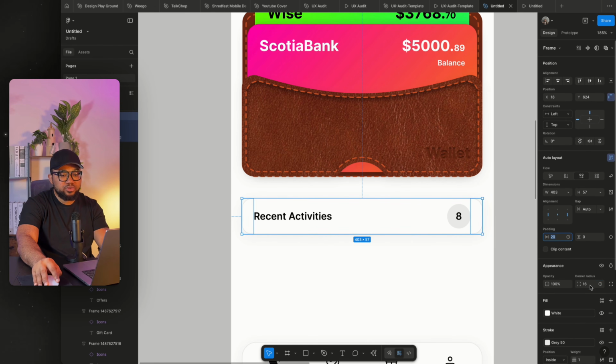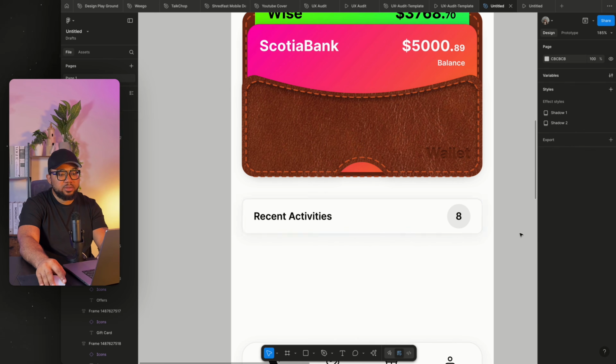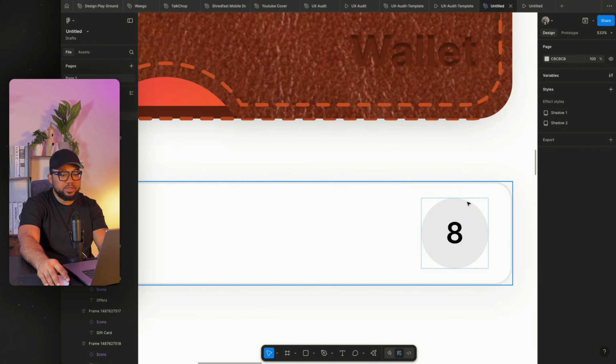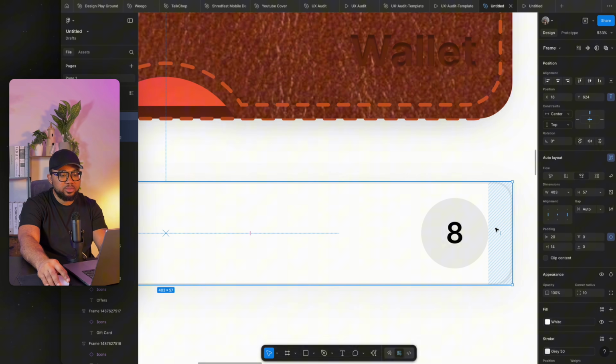The corner radius is too much. I'm going to reduce it to 10. Yeah, so I'm going to reduce this to 14, that is fine, just to add that balance between here and here. So I'm also going to go further and reduce to 10.